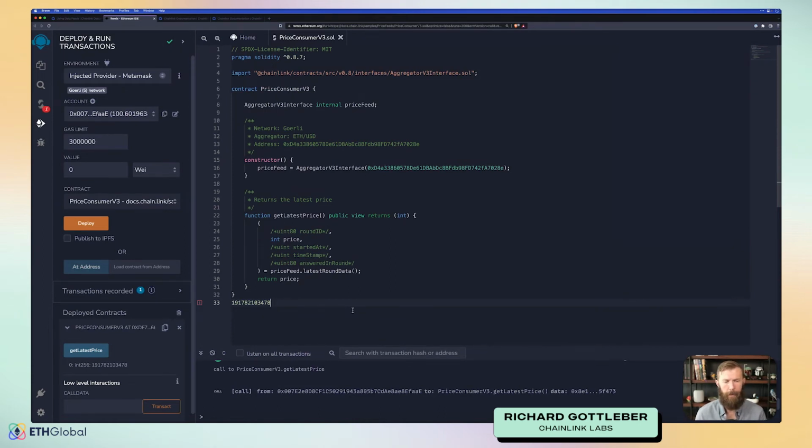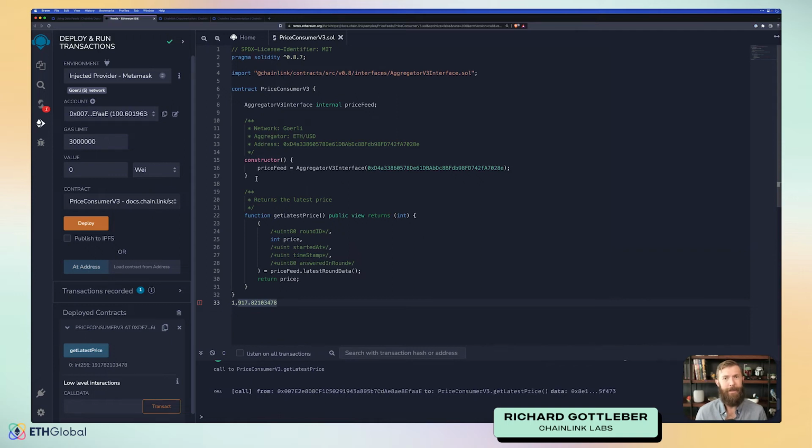But there's something to remember. When it comes to pricing data, Solidity doesn't have the concept of decimals. That means that we need to somehow account for decimals. And the way that we do this is by multiplying a result by 10 to the 8th power in this case. So we'll need to insert our decimal to understand what this price actually is. If we were to go 1, 2, 3, 4, 5, 6, 7, 8 places and insert a decimal point there, we would see that the price returned is actually 1,917. So just like that, we have gotten price data from an off-chain resource on-chain. That's awesome. And I think it was pretty simple and pretty quick.